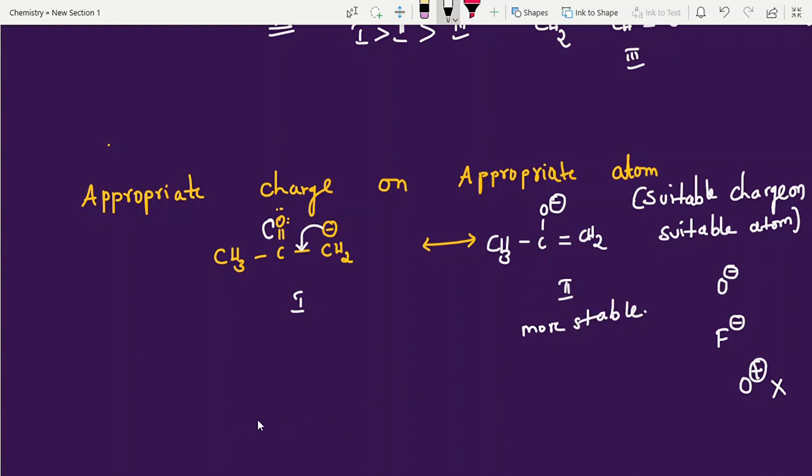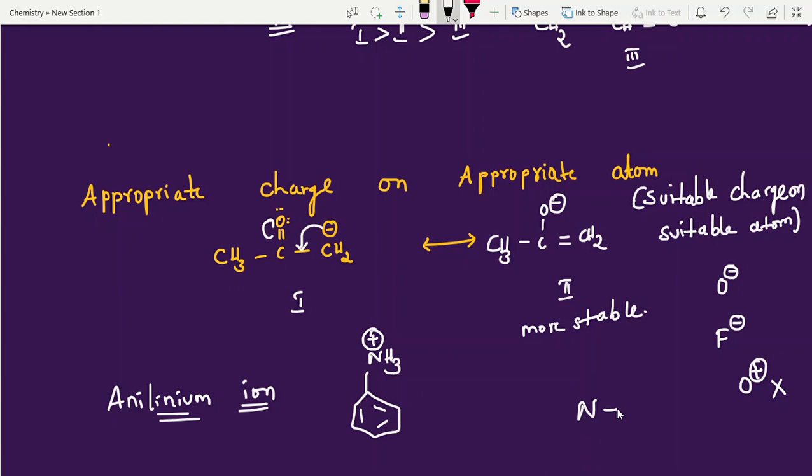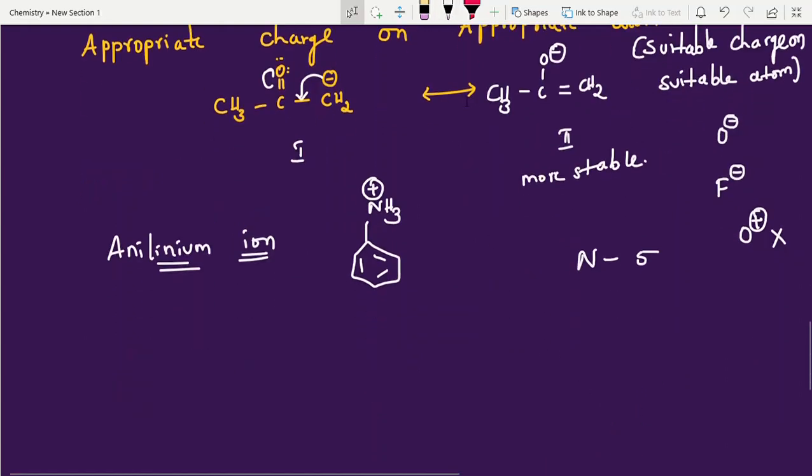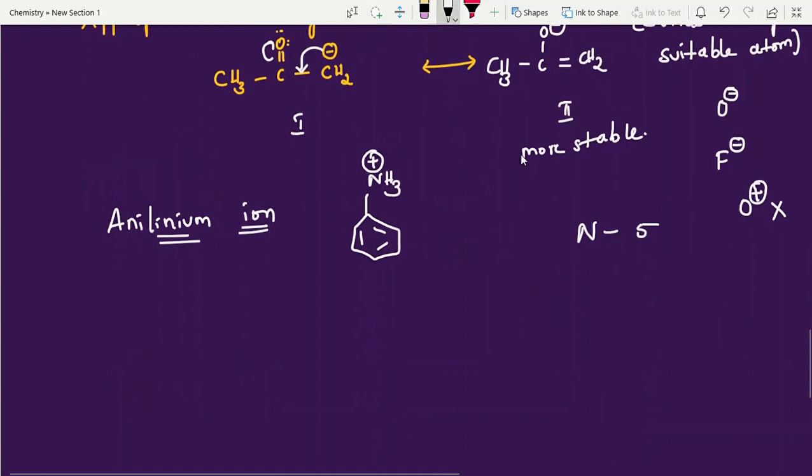One more point is there. Anilinium ion. What is this, students? Is the anilinium ion more stable or not? Are resonating structures possible or not? They are asking about the anilinium ion, NH3 plus. Around nitrogen we have a maximum of 5 bonds, students. Why? Because its valency is 5, covalency is 4. Around nitrogen how many bonds now? 3, and this is 4 bonds, right? Clear point.